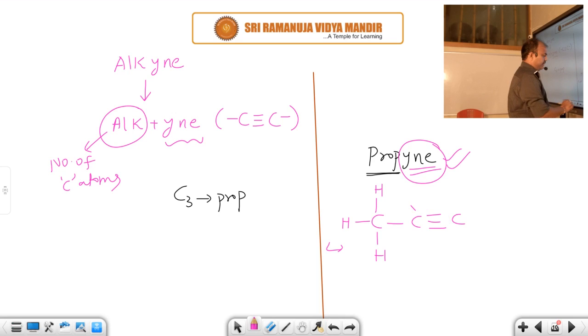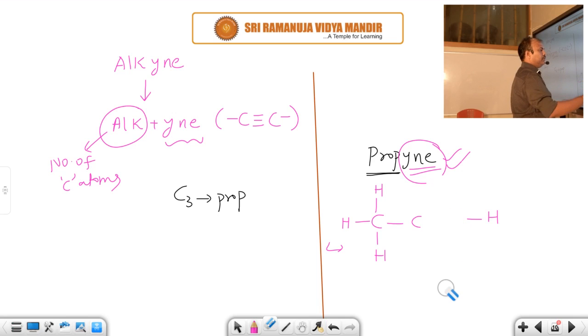Now you should focus on where it is. Third carbon. In this third carbon, how many bonds are there? 3 bonds are there. This carbon contains a triple covalent bond. That means 3 bonds are there. But according to tetravalency, how many bonds are needed? 4. So 3 will be there. The remaining one is satisfied with which one? Hydrogen. Okay, students. The remaining one is satisfied with hydrogen. That's why this structure is what?